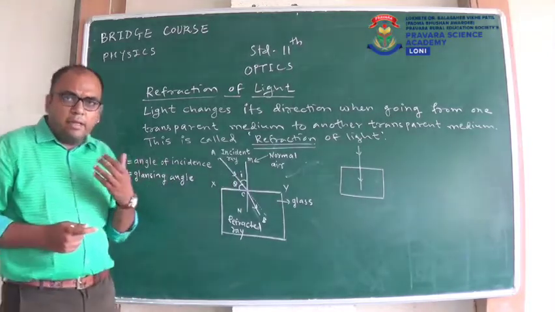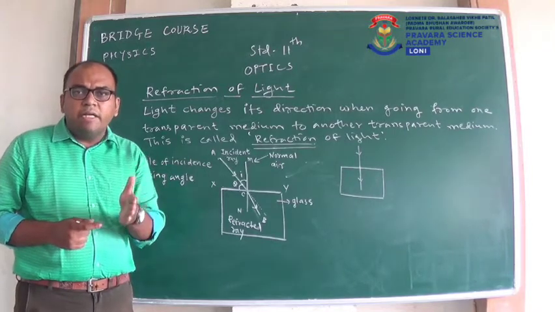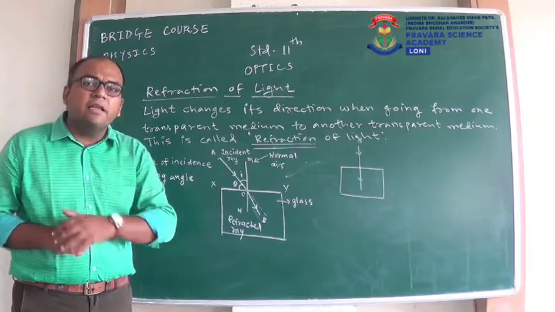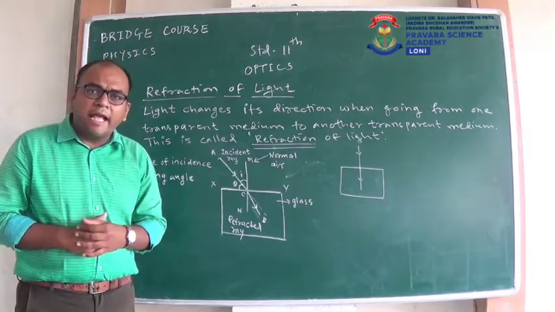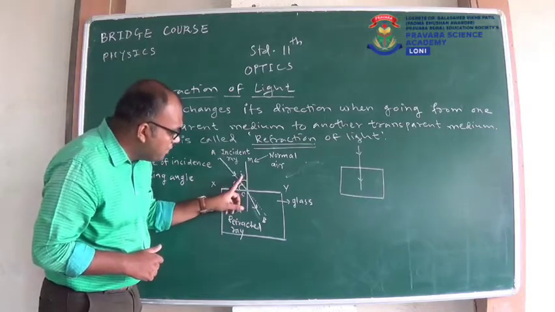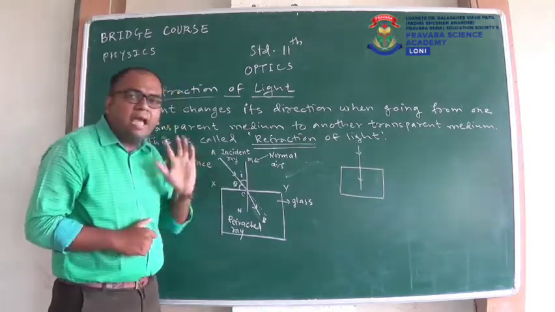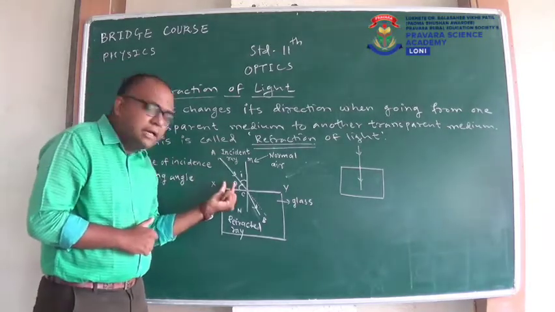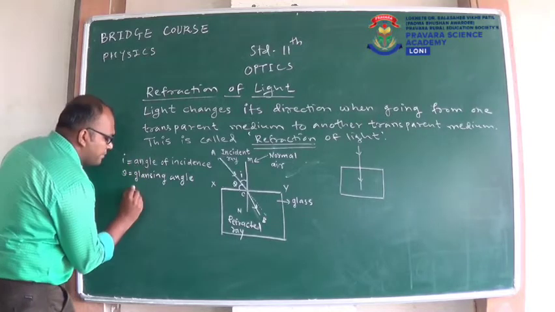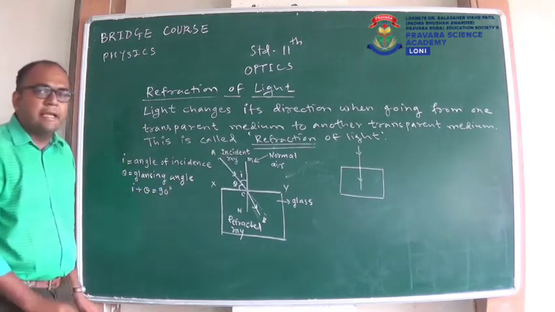So suppose the phrase used is that the angle between the incident ray and the surface is 40 degrees. That means the glancing angle is 40 degrees. And from the glancing angle you can easily find the angle of incidence. As you can see, the addition of both I and theta is 90 degrees. So if theta is 40 degrees, I will be 50 degrees. If theta is 30 degrees, I will be 60 degrees. So remember this relation: I and theta always add up to 90 degrees.